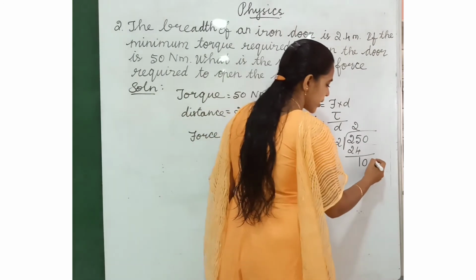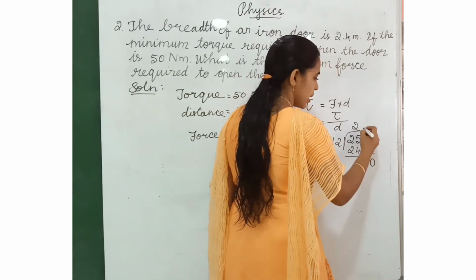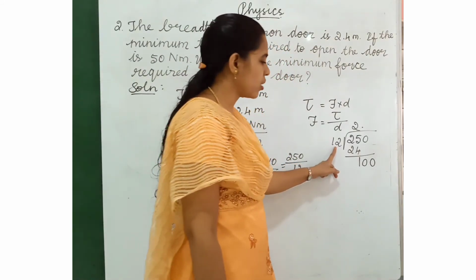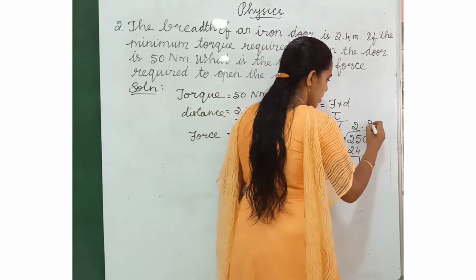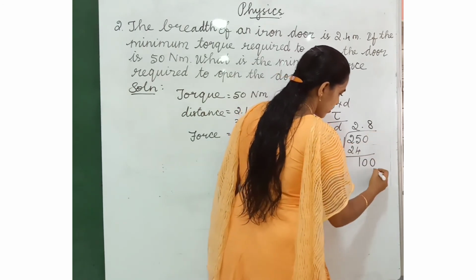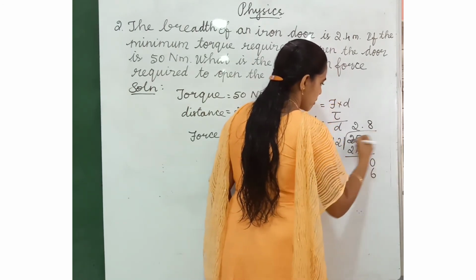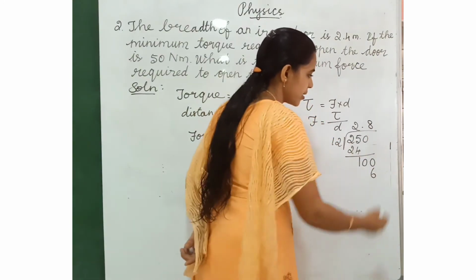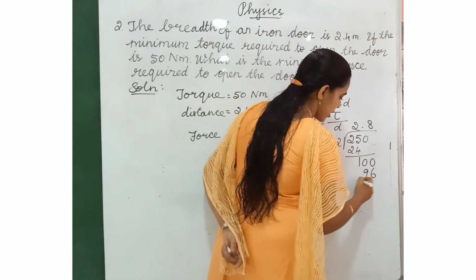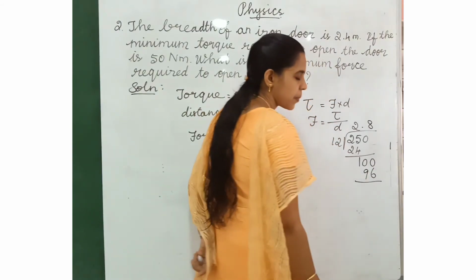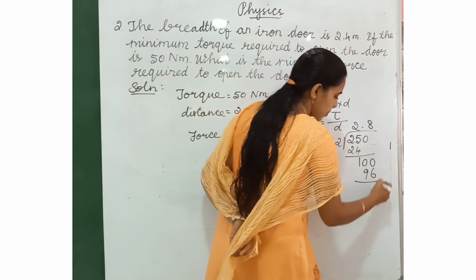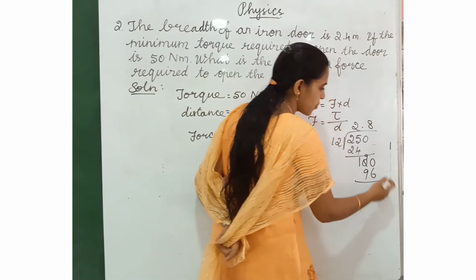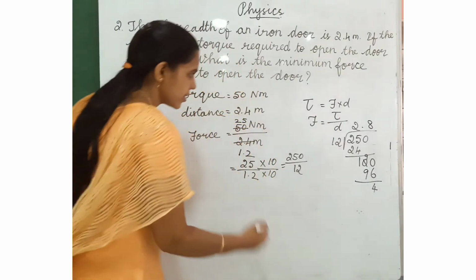So we have to write here 0. Keep a dot. Then 1 12 is 12. 8 12s are 96. We have to subtract these numbers. 10 minus 4. Here 9. Balance 4.